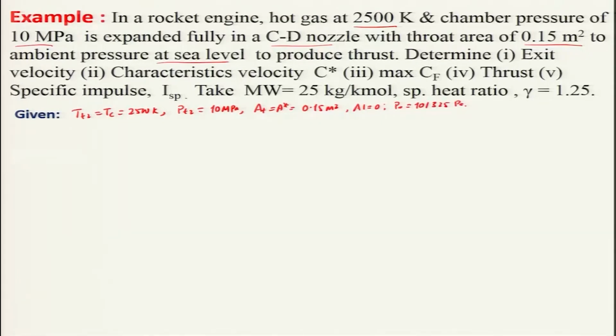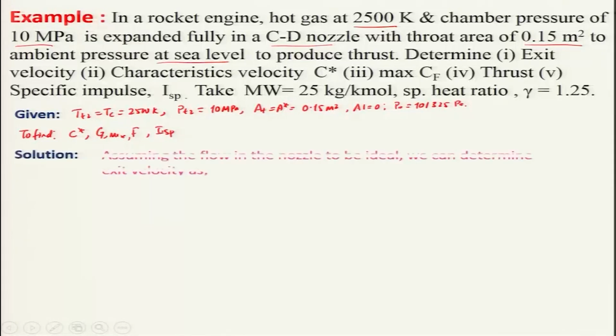These are the data given, and then we will have to find basically the characteristic velocity, CF maximum, and thrust, and you will have to get ISP.